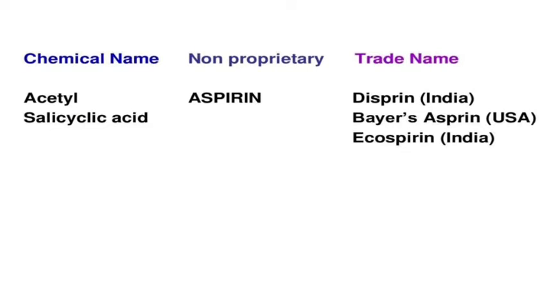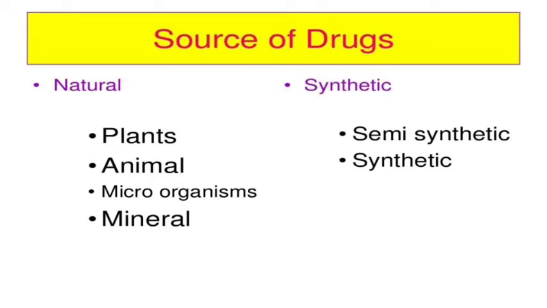Here see one example. The chemical name is acetyl salicylic acid. The non-proprietary name is aspirin. Trade names are different: Disprin and Bayer's aspirin in the USA, and Ecospirin. Now it is marketed as Ecospirin 150 and Ecospirin 75, used as an antiplatelet drug. Before, it was used as an analgesic drug. Now that use is banned, and it is used only as an antiplatelet drug.